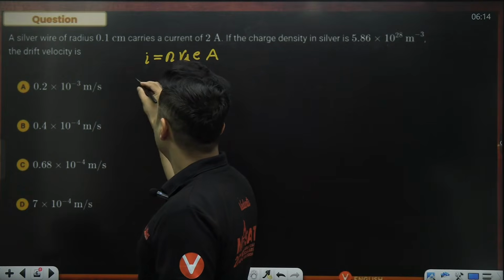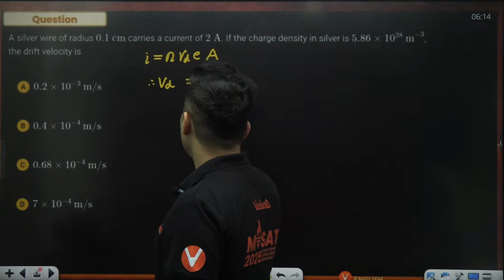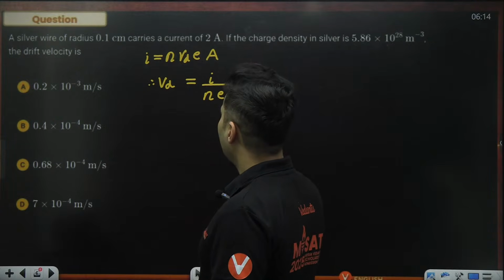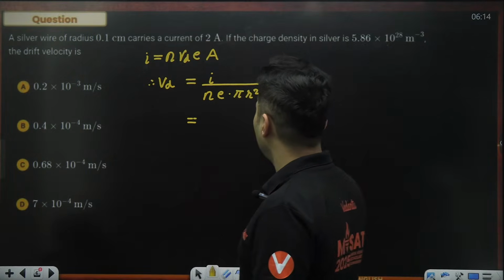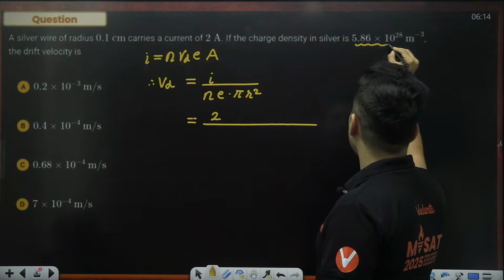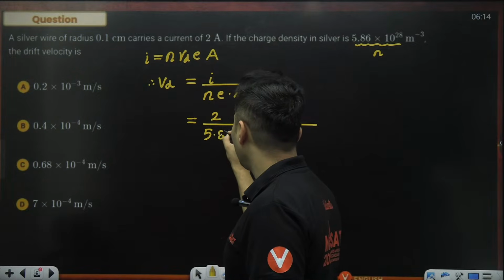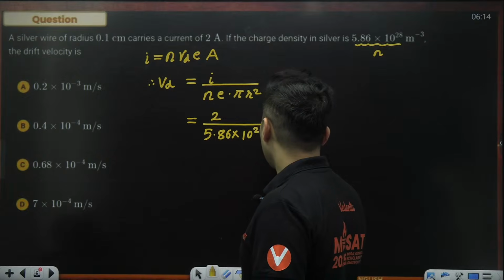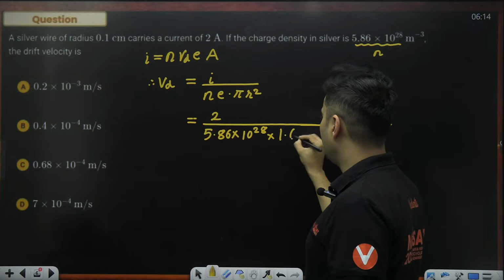So current is nevA. Therefore, drift speed will be current divided by neA. Area will be nothing but pi r square. So it's just about substituting it. Current will be 2 amperes. This is basically your n, guys, the number of charges per unit volume. So it will be 5.86 into 10 to the power 28, then the electron charge. Electron charge, my god, this is going to get crazy.